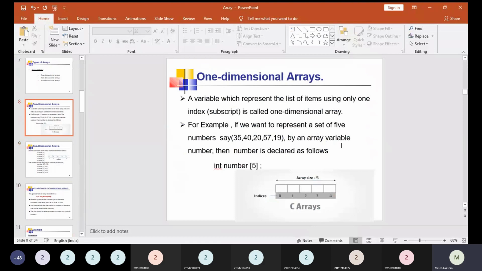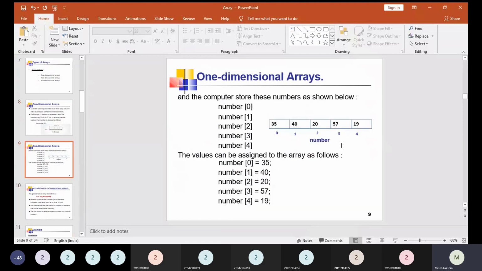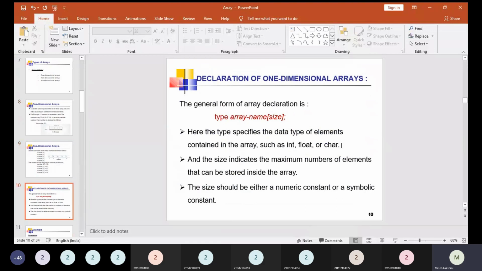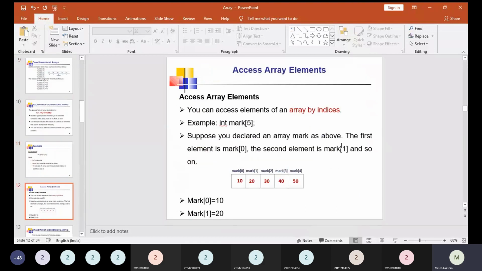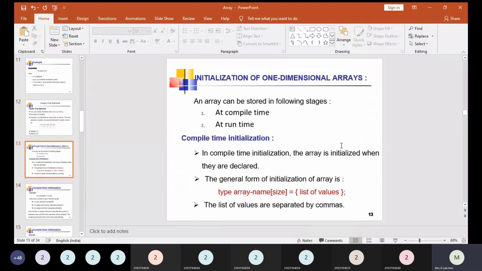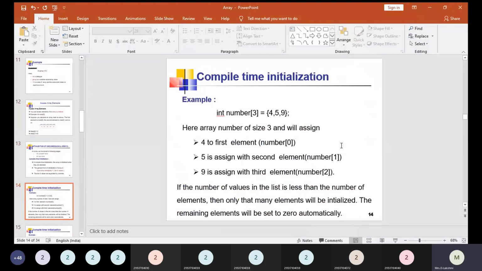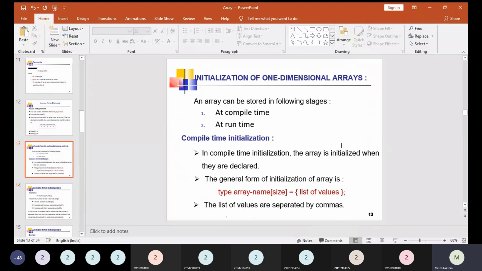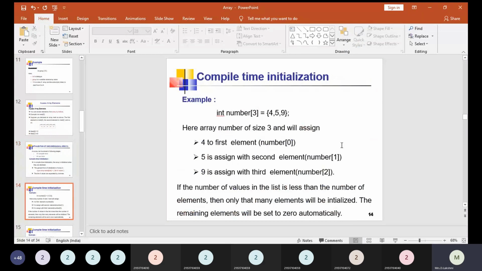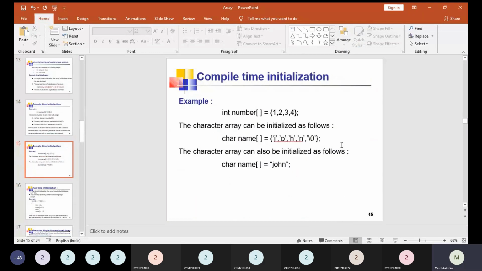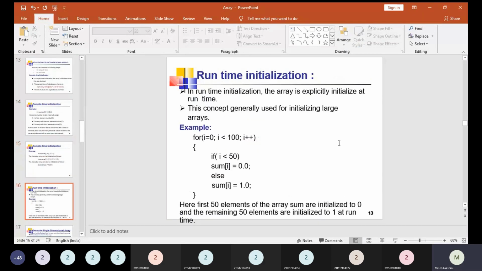We have seen the syntax, and some example programs were also discussed. For accessing the array, we saw how it can be accessed at compile time and at runtime, including runtime initialization and compile time initialization.